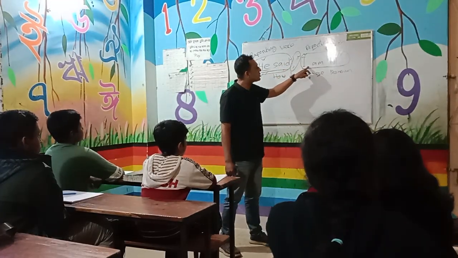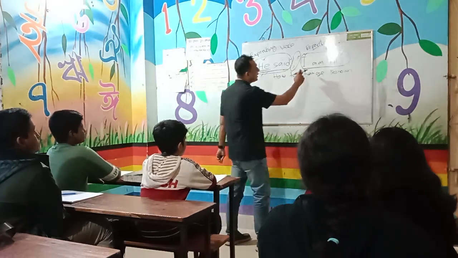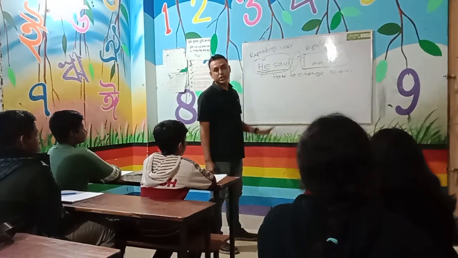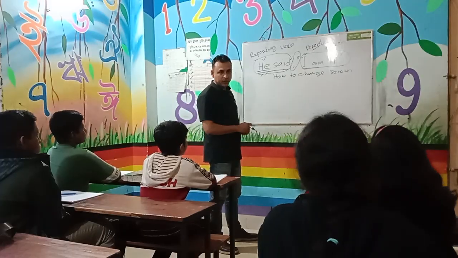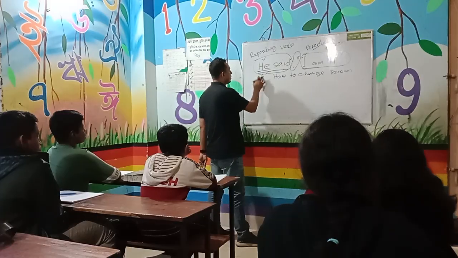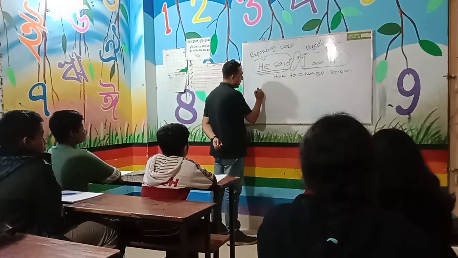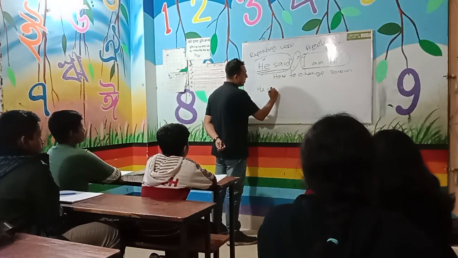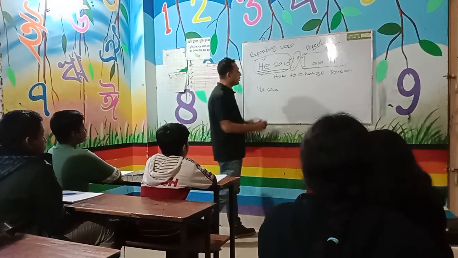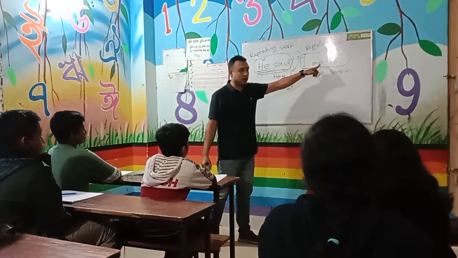If the subject of repeated speech is third person, there will be no change. Okay, so let's do the solution. So what should I say? He said. Instead of comma and inverted comma, we have to put that. He said that I am ill.